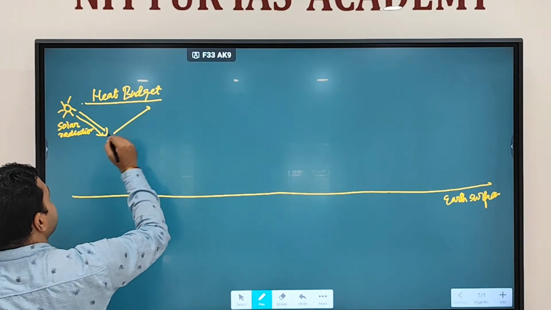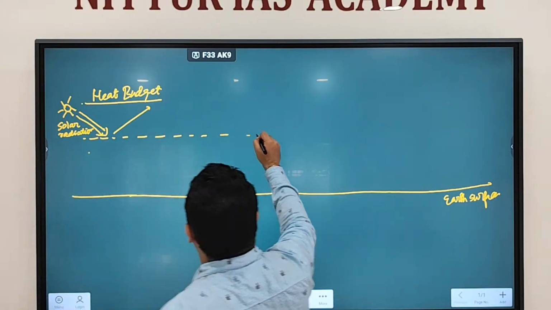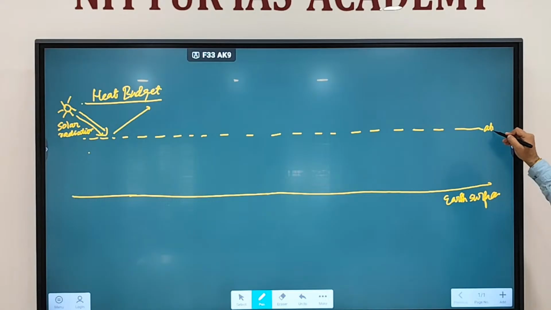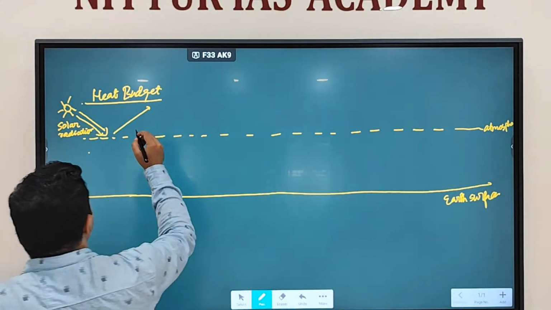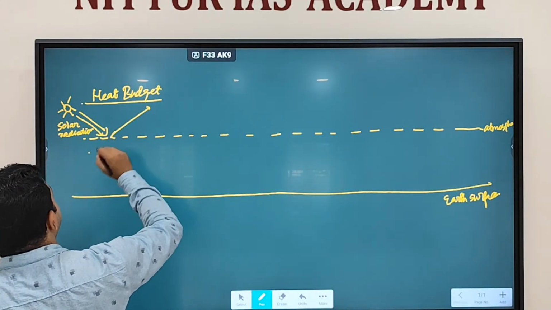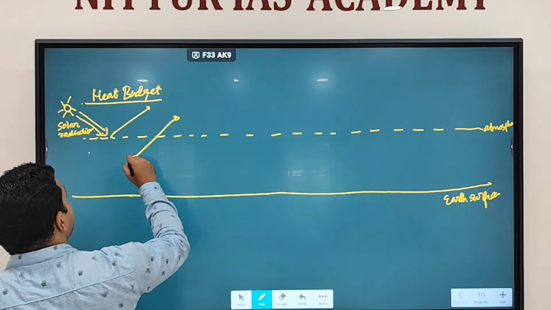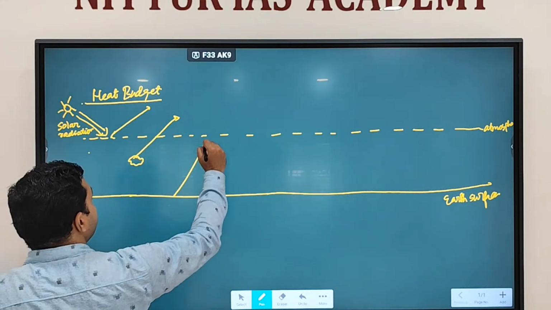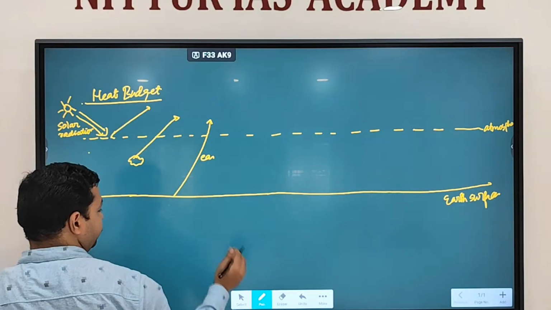Some of these radiations are going to be, now let's say this is the atmosphere. Some of this energy will be reflected by the atmosphere. Some of the solar energy will be reflected by the clouds. And some of the solar radiation will be reflected by the Earth's surface.